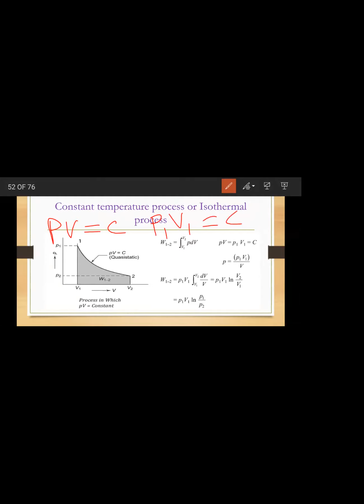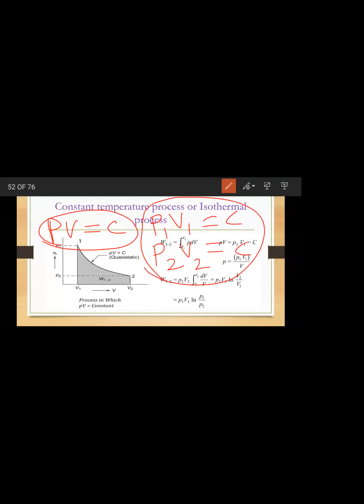I can write. Yes, ma'am. Okay, I want to write for the second process, the second point, and that means the final point. Can I write like this? P2 V2 is equal to C. Yes, ma'am. Okay, so now I can combine all these three.